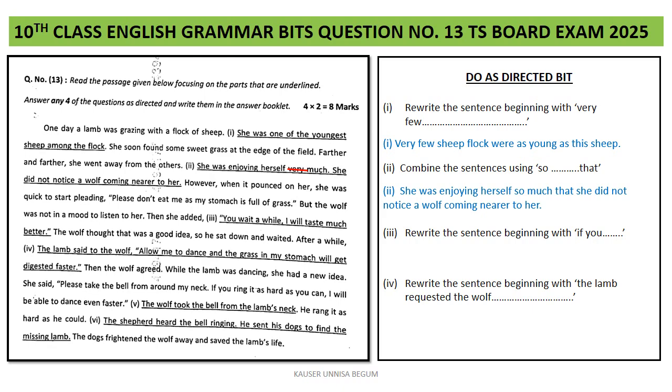She was enjoying herself so much that she did not notice a wolf coming nearer to her. So, in place of "very," I have written "so" in the answer. In place of the full stop after "much," I have added "that."